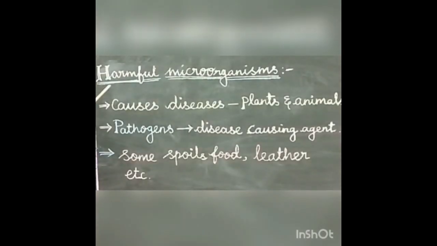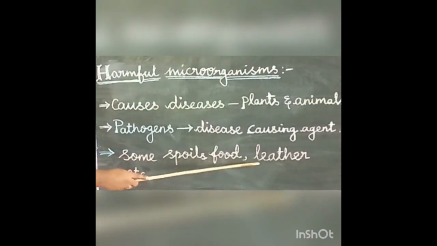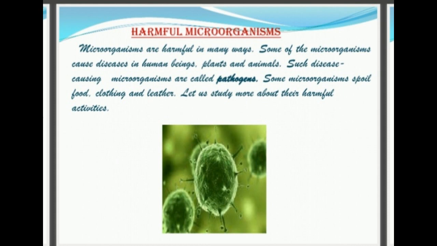Let us see the next topic, harmful microorganisms. Microorganisms are harmful in many ways. Some of them cause disease in humans, plants and animals. Such disease-causing microorganisms are called pathogens. Some microbes spoil food, leather and clothing. Microorganisms which cause disease in both animals and plants are called harmful microorganisms.